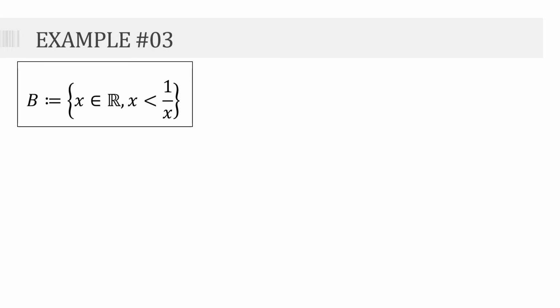For this set B, which contains all x na element ng R, where x is less than 1 over x. So in this case naman, tignan natin, if we solve for x, we have x is less than 1 over x, then by cross multiplication, that is just equal to x squared less than 1. Note that x should not be equal to 0. Kasi nga, di ba, dito sa una nating inequality, hindi pwede ang 0 dyan.